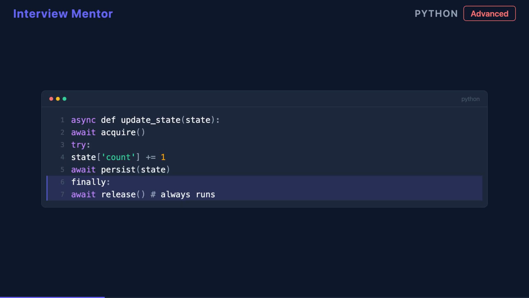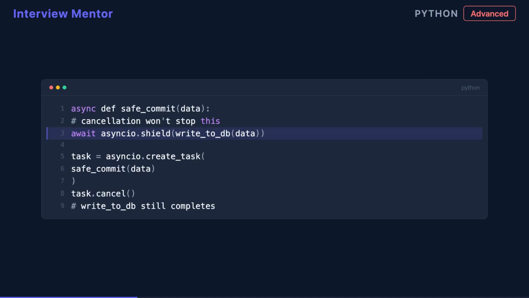Pair this with a context manager and you get automatic cleanup regardless of whether the task completes, fails, or gets cancelled. Sometimes a critical section must not be interrupted, like committing a database write. asyncio.shield wraps a coroutine so the inner operation completes even when the enclosing task is cancelled. The outer task receives its CancelledError, but the shielded work finishes cleanly. Use this sparingly. Shielded operations cannot be stopped once started.